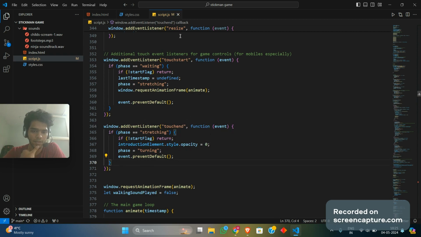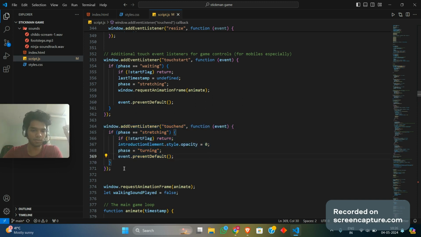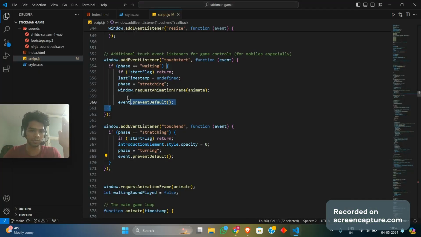It just tells the browser to start. This tells us to start, and this tells it to stop when you move your finger off the screen of your mobile phone. For example, if I have my website opened up on a particular mobile screen, when I click start, I have only my screen. So when I touch the mobile screen, this function is being called because the touch start functionality is being called. So it basically starts it.